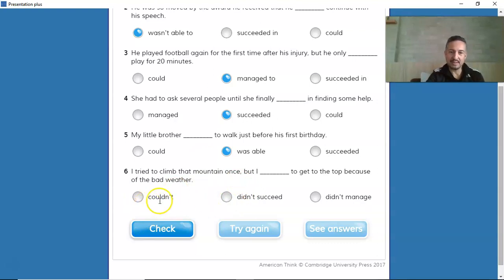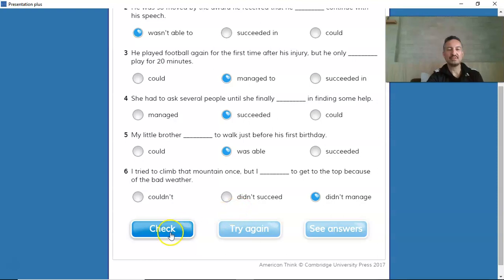It was possible. It is possible, but I cannot say couldn't to get. So grammar is wrong here. Didn't succeed? No. Didn't manage to. So this is the only possibility. So this is the lack of ability in the past, and I can use didn't manage to.